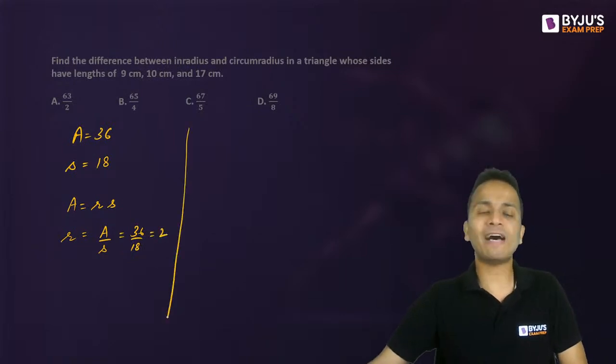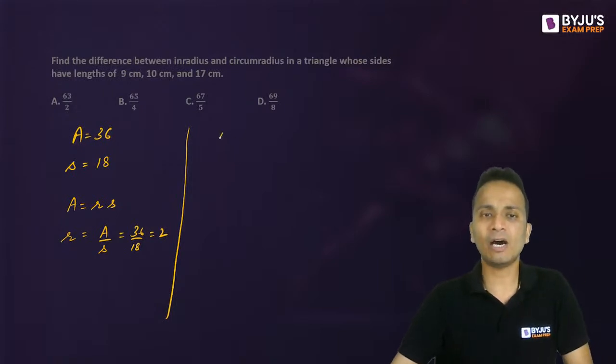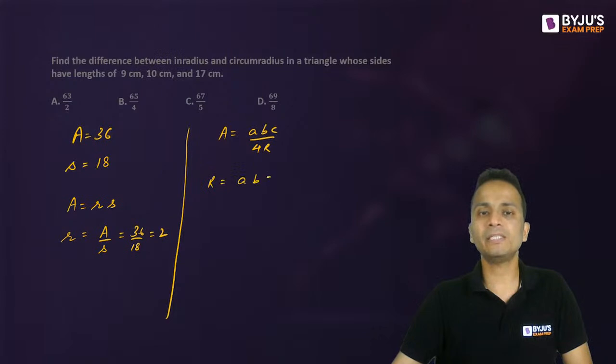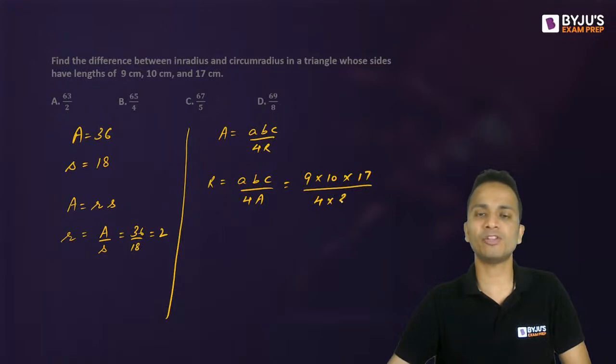So I have got the value of the inradius. Keep it aside, and now I'm using the formula area is equal to ABC upon 4 capital R. So capital R will be equal to ABC upon 4 area. A is 9, B is 10 and C is 17, the three sides, divided by 4 multiplied by 36.